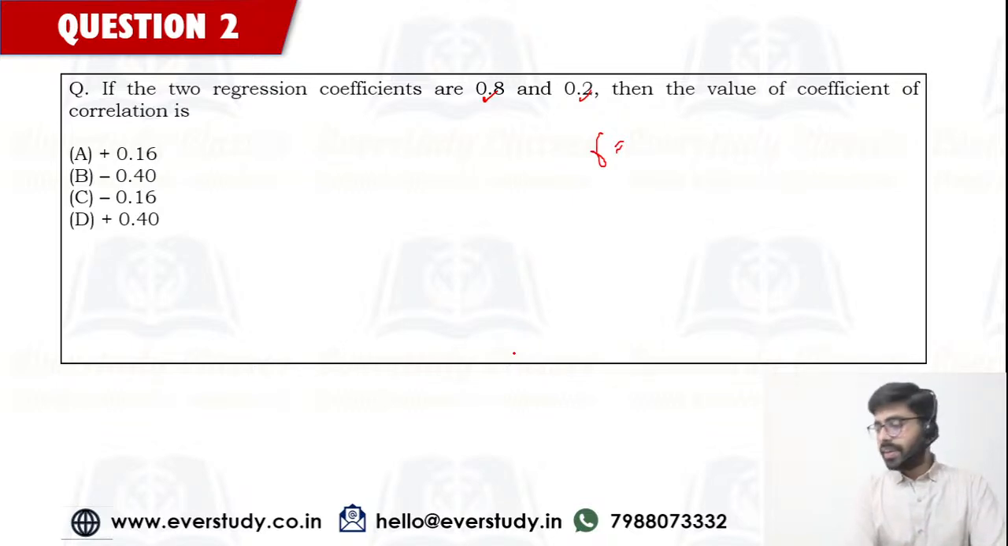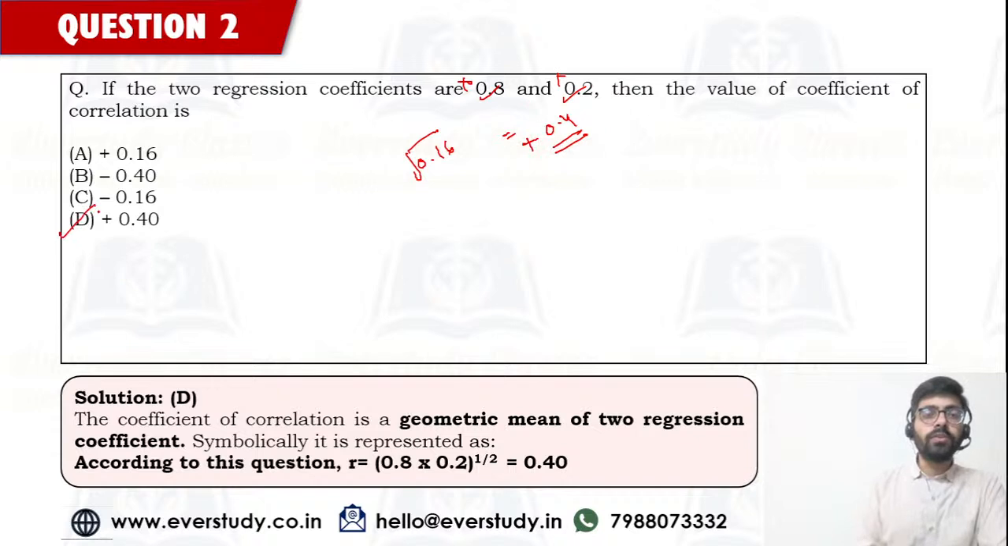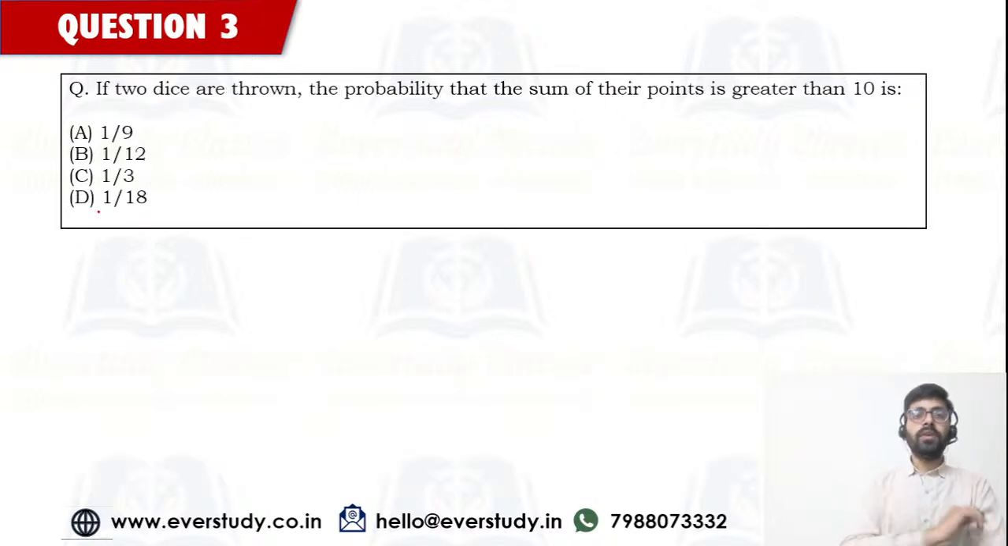Niharika is saying D, Shalini also, Raju also, all of you are saying answer is option number D, and this answer is perfectly right, guys. So 0.8 into 0.2, you would get 0.16. Its under root is going to be 0.4. Okay, and what about the sign? The sign is going to be same for the regression coefficients as well as the coefficient of correlation. So all are positive, so this coefficient of correlation is also going to be positive. Okay, so let's come to the next question.